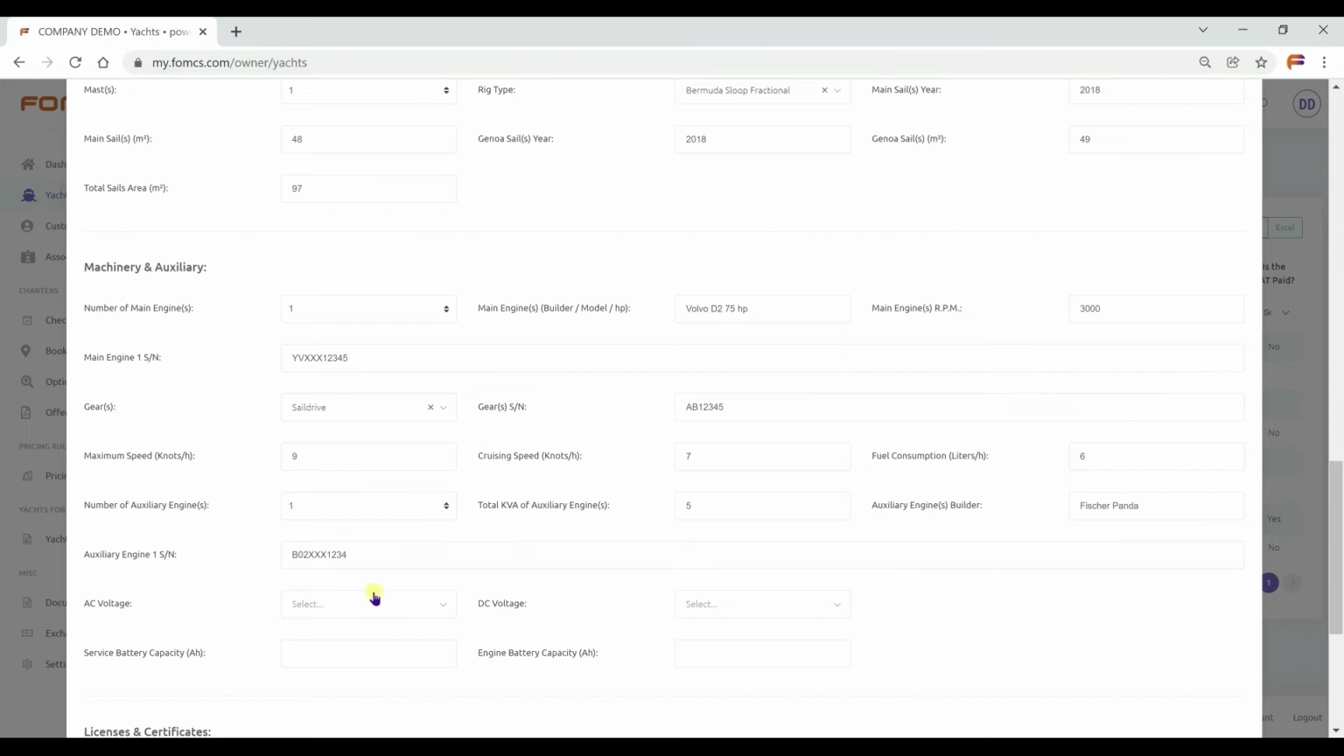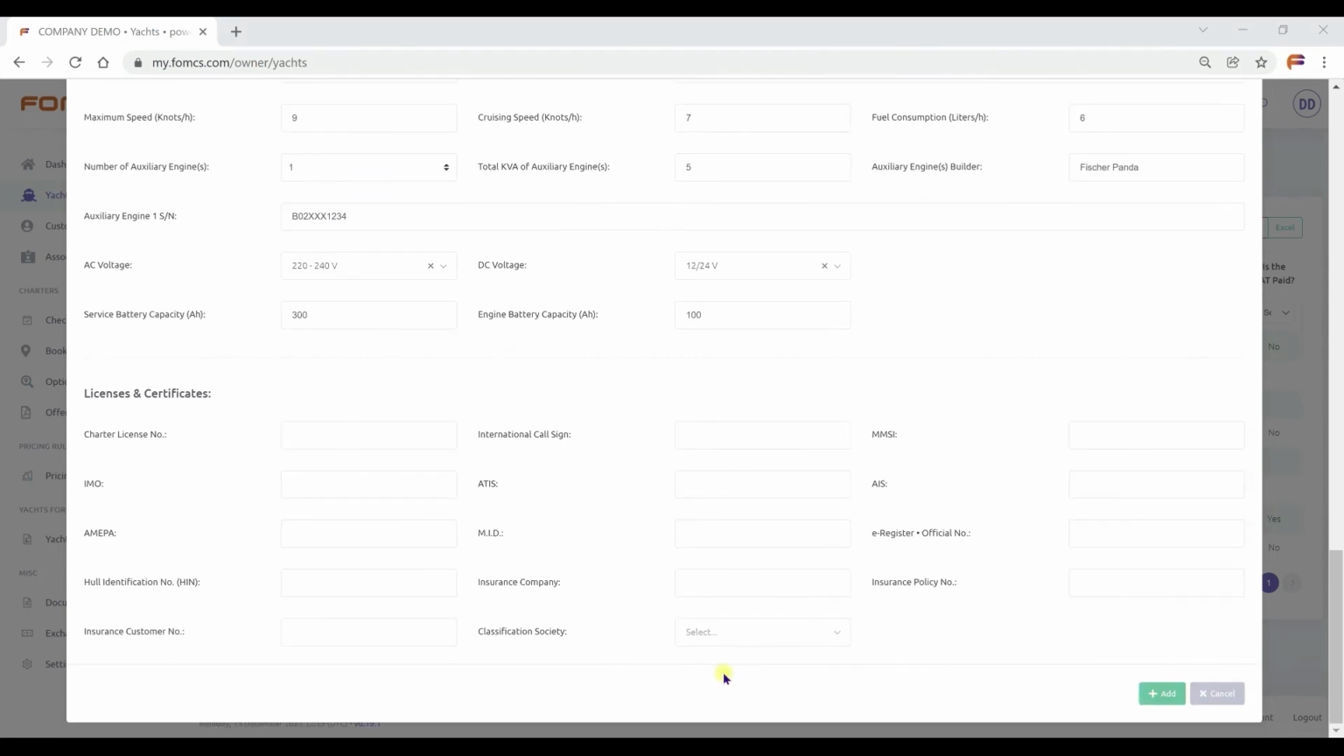Select the AC voltage from the list. Select the DC voltage from the list. Write the total capacity of service batteries in ampere hour and total capacity of engine batteries. Licenses and certificates. Insert the boat's charter license, if it has any. Write its international call sign, its MMSI number,